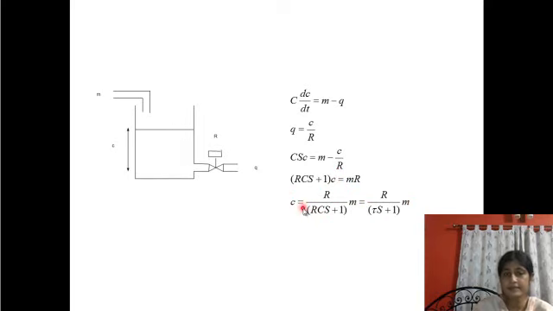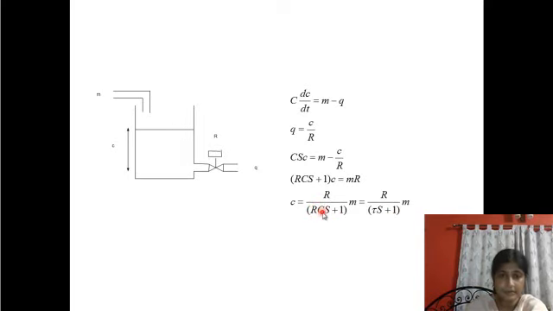This is just like the first order model, like a CR network. For an RC network, the model looks exactly similar to that. So this potential value is related with this, and tau is the time constant.